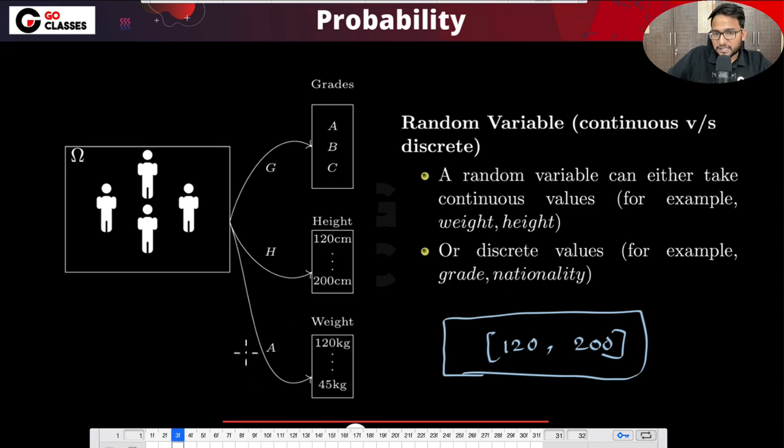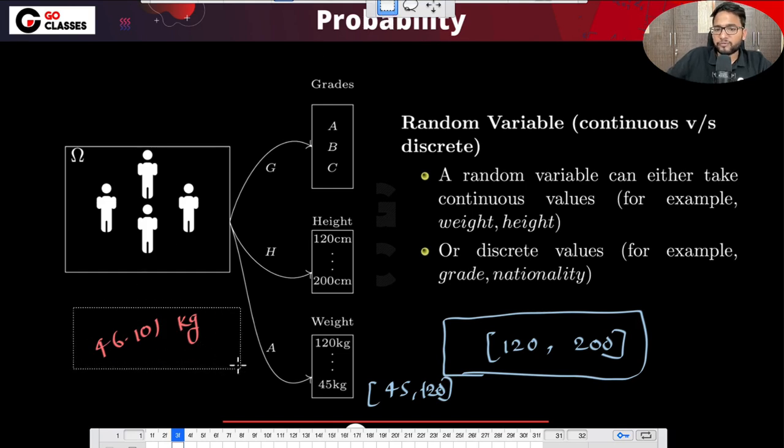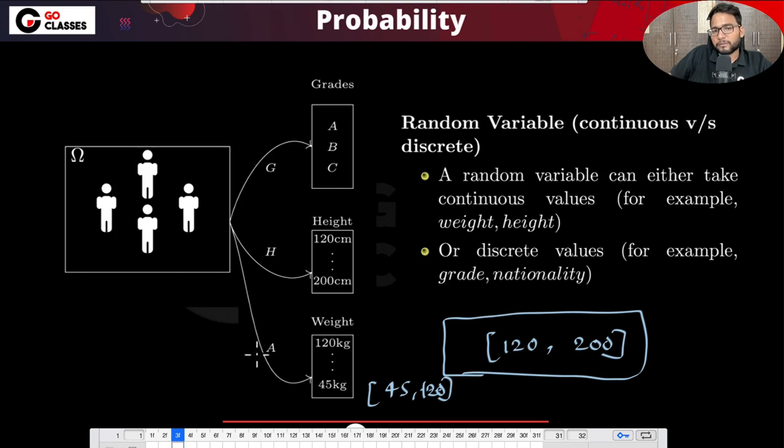Now let's see A. Suppose A maps every student to a weight, which could be 45 kg to 120 kg, and anywhere between 45 and 120, which means it could be something like 46.101 kg. Since there are infinitely many possible values between 45 and 120, this A is also a continuous random variable. So here, G is a discrete random variable and H and A are continuous random variables.